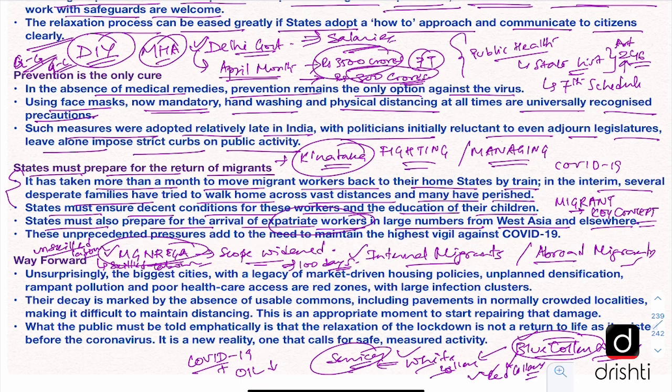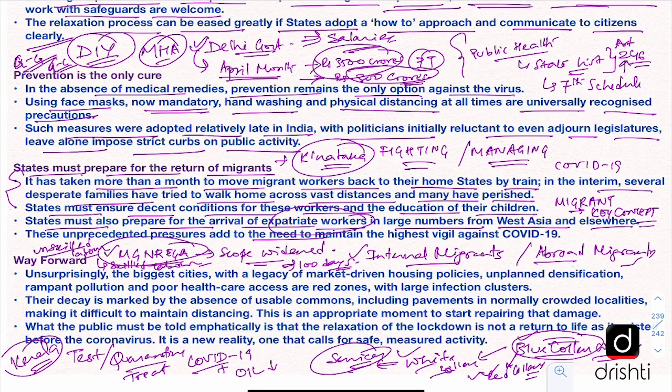So the state governments must plan ahead how to absorb them back in the economy, and also how they will test them, quarantine them, and if necessary treat them for COVID-19. So that kind of planning is needed on the part of state governments. Here again, Kerala is a front runner. Kerala is expecting around 2 lakh migrants to come back, and it has started to make plans for their return as well as their reabsorption in the state's economy.